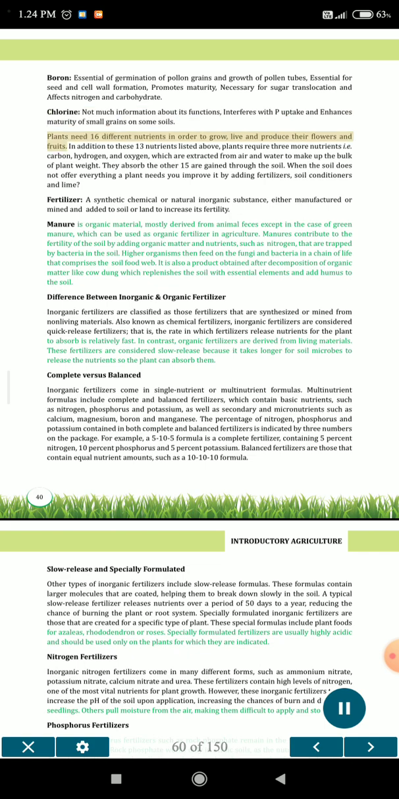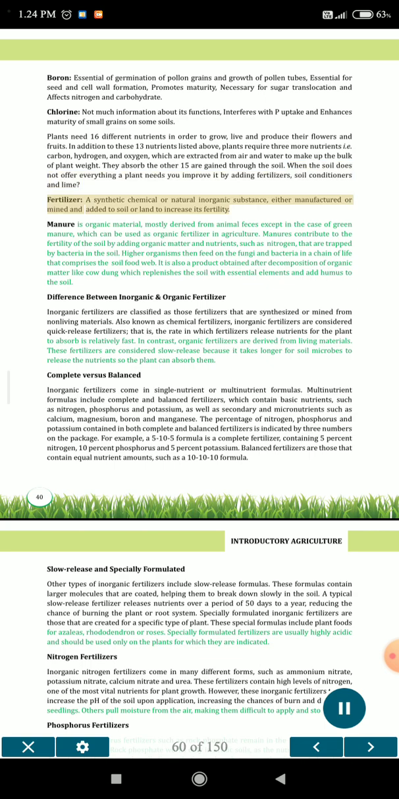Plants need 16 different nutrients in order to grow, live and produce their flowers and fruits. In addition to the 13 nutrients listed above, plants require 3 more nutrients, i.e. carbon, hydrogen, and oxygen, which are extracted from air and water to make up the bulk of plant weight. The other 13 are gained through the soil. When the soil does not offer everything a plant needs, you improve it by adding fertilizer, soil conditioners and lime.